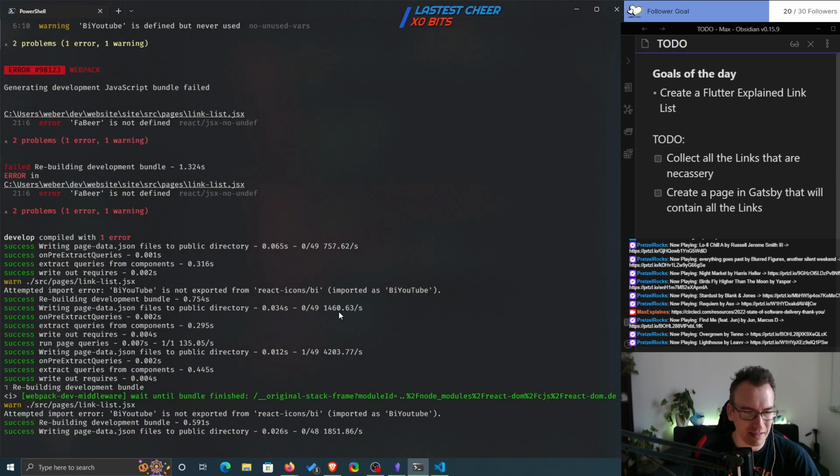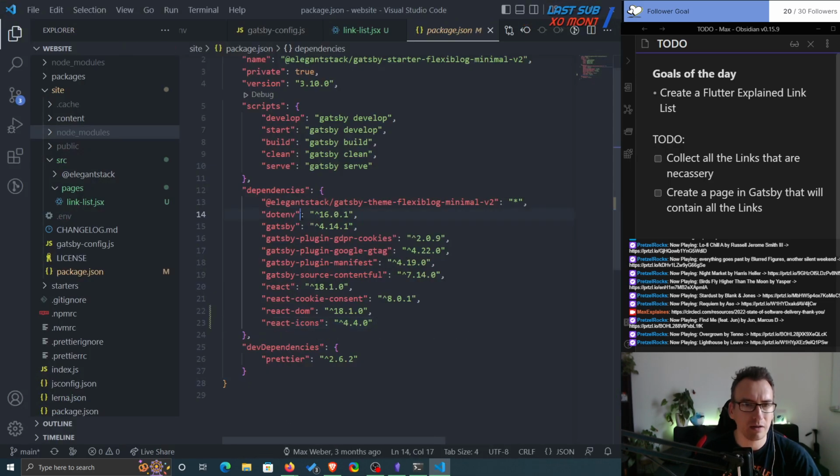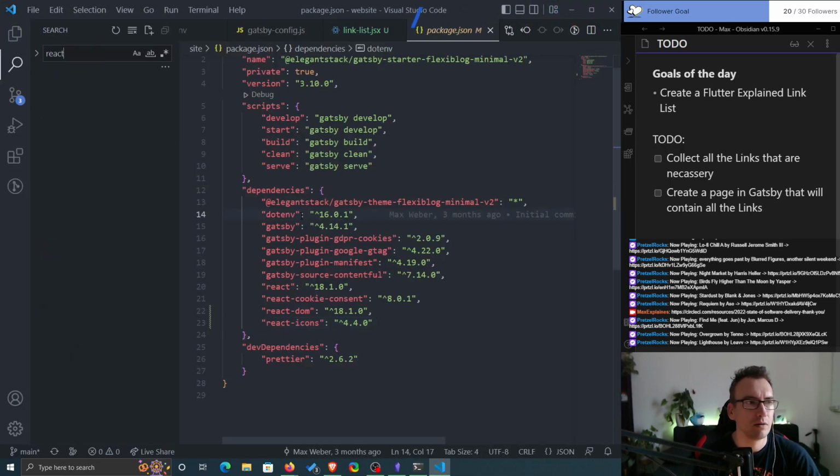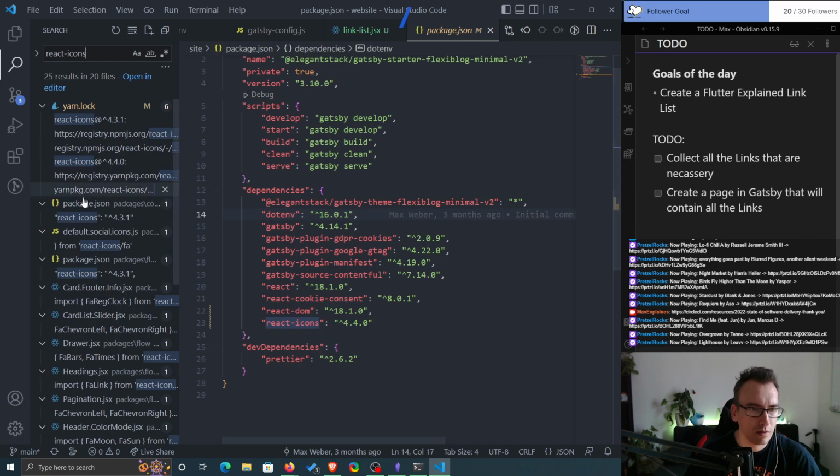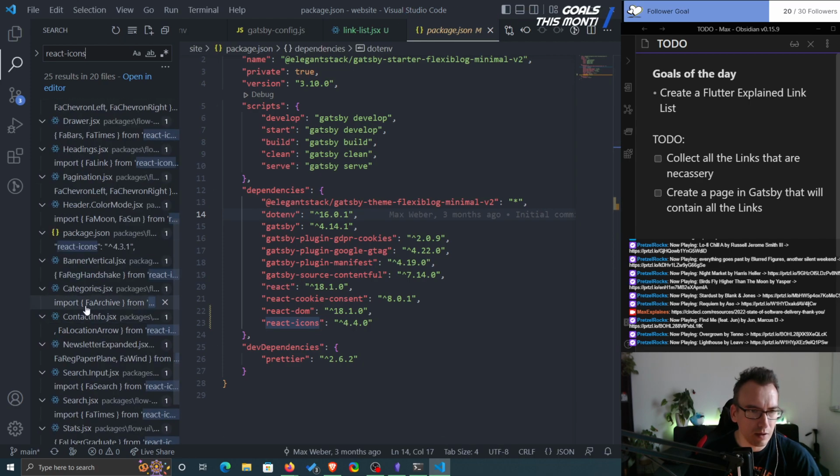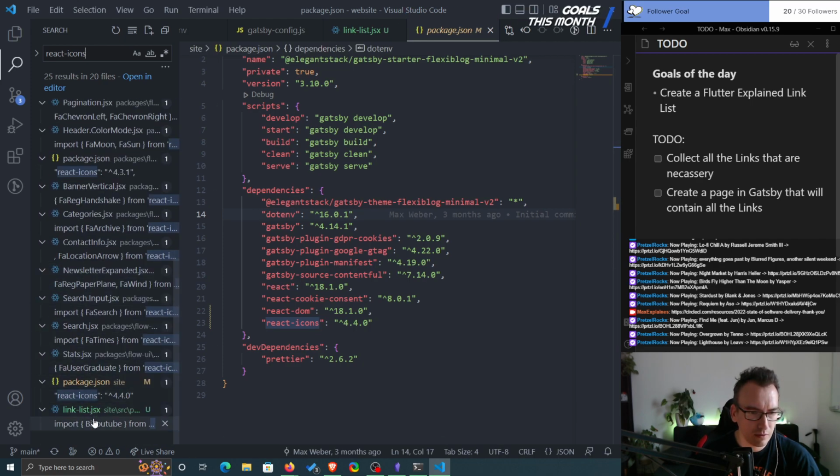So, attempted import BI YouTube is not exported from BI, imported as BI YouTube. So where do I find the React icons now? Packages, blah blah blah. Ah, we use it already.